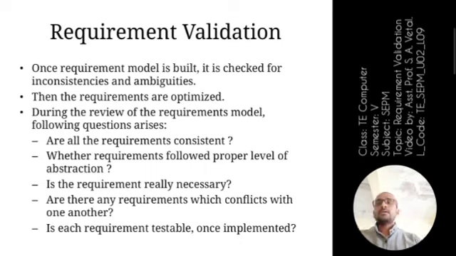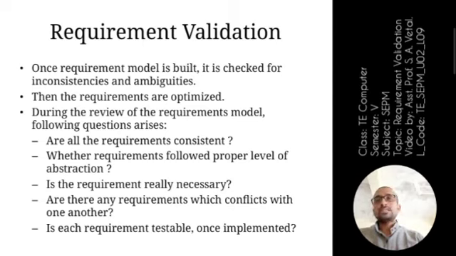We all know that once the requirement model for any software is built, it is going to be checked for its inconsistencies and ambiguities, right?